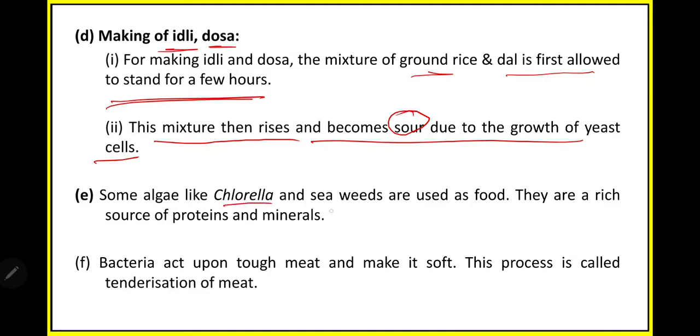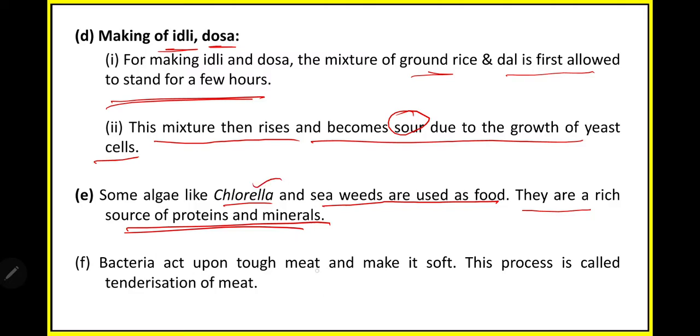Some algae like chlorella and seaweeds are used as foods. People also eat algae as food, and there are some seaweeds which we eat as food. They are a rich source of protein and minerals. We get a huge amount of protein and minerals from this seafood or chlorella.